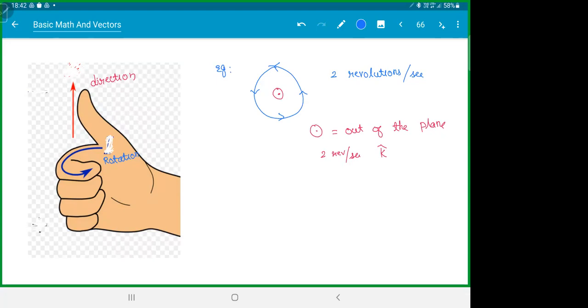So the concept is based on this. Whenever you rotate, here the particle goes in XY plane. This is what I'm assuming here. This is X, this is Y, this is Z. So here the particle goes in XY plane, but we are saying the direction is out of the plane.